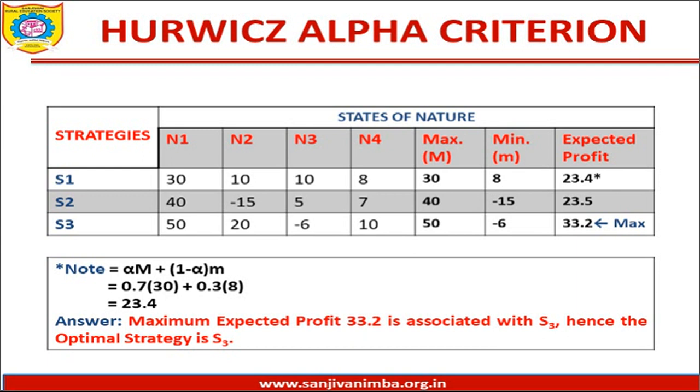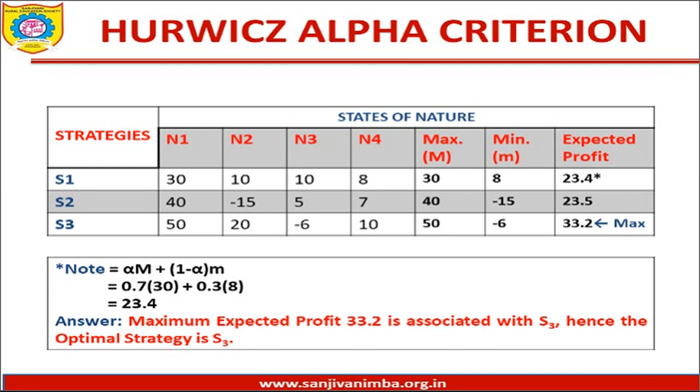Hurwitz's alpha criteria is based on the averaging approach of a decision maker, whereby we will be using the alpha values. Alpha value is already given, and there will be a formula that you will be using, and the formula is alpha into capital M plus 1 minus alpha into small m, where capital M is the maximum profit and small m is the minimum profit. So let us try to do it with the help of a problem.